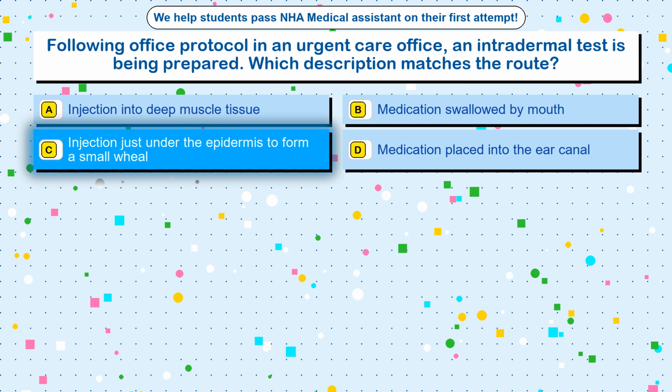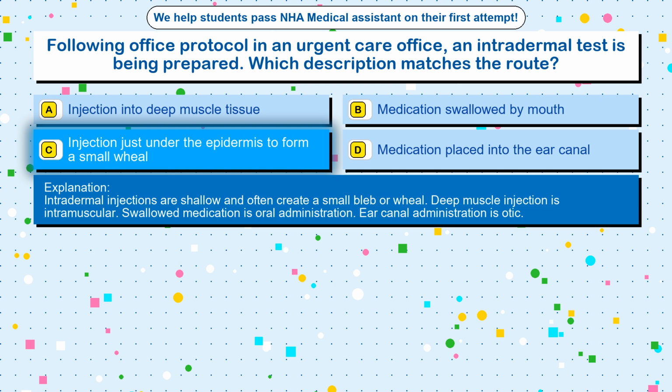The correct answer is option C, injection just under the epidermis to form a small wheal. Intradermal injections are shallow and often create a small bleb or wheal. Deep muscle injection is intramuscular. Swallowed medication is oral administration. Ear canal administration is otic.